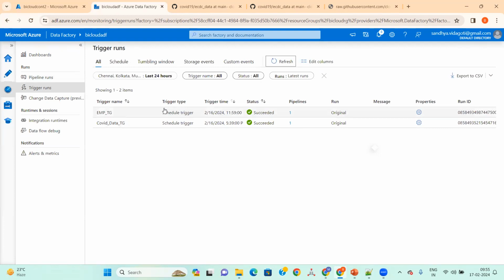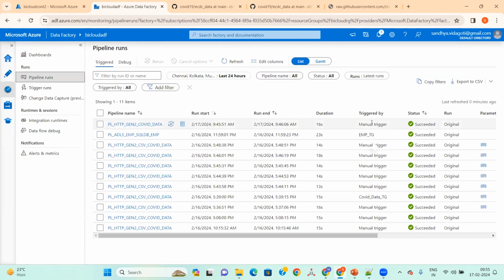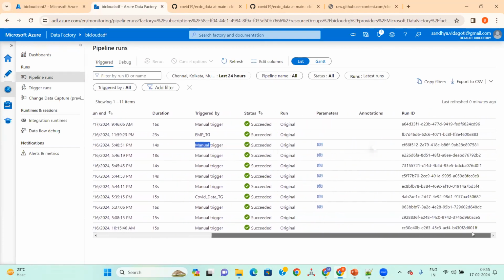The difference you can see is the trigger type is a scheduled trigger, meaning it got triggered automatically. If you do anything manual, it means you triggered it manually. And this is the pipeline name, start time, duration, triggered by, status, the run original and the run ID, which is the unique ID.